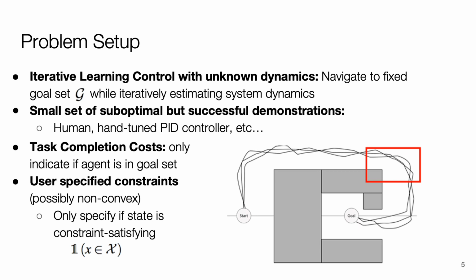Hand designing expressive cost functions can be challenging and lead to suboptimal behaviors. We therefore consider cost functions that only indicate whether the agent is in the goal set or not. However, this makes the exploration problem extremely challenging as the agent only receives feedback when the task is completed. Finally, we aim to constrain the agent from entering unsafe states which can lead to damage to the robot or its surroundings during learning. We consider potentially non-convex user-specified state space constraints that must be satisfied during learning. Specifically, we require an indicator function that expresses whether an input state is constraint satisfying.